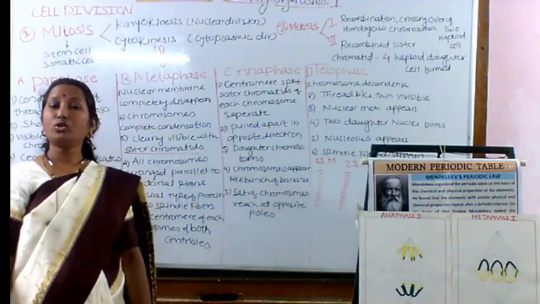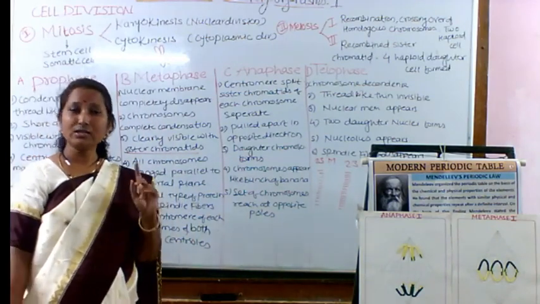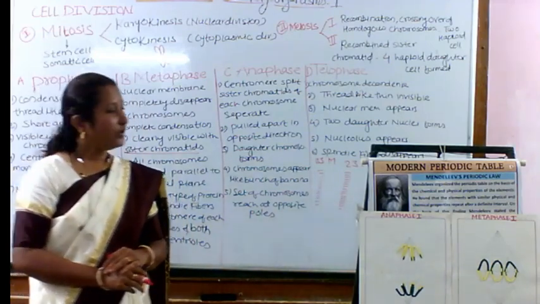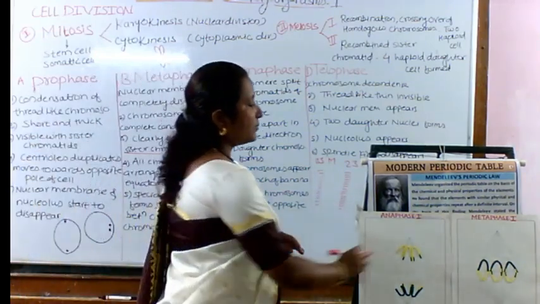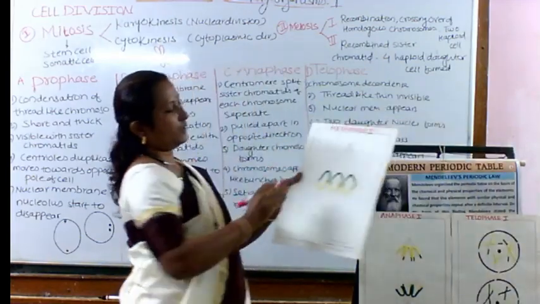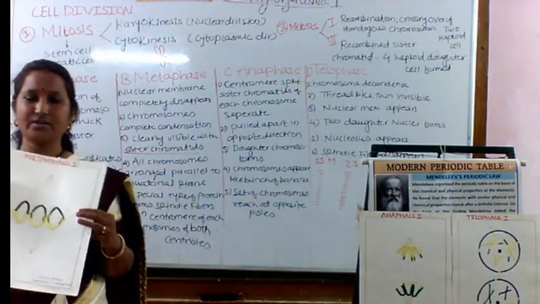So this is about prophase first in meiosis first. Next, we have to think about the next phase, that is metaphase first.